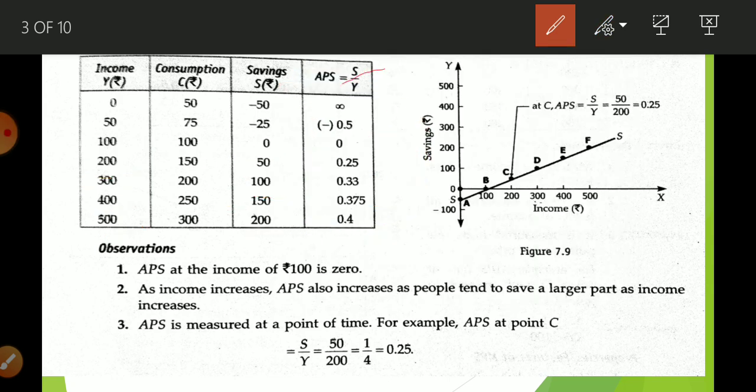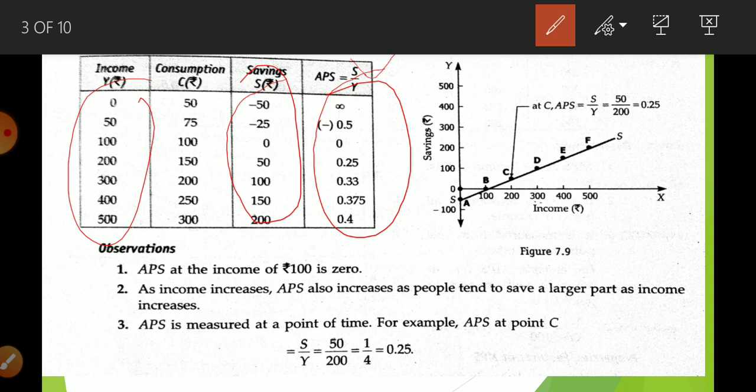So these are the values of APS, and we get them by dividing saving by income, because the equation is S upon Y. That is, we divide minus 50 upon 0, minus 25 upon 50, 0 upon 100, 50 upon 200, 100 upon 300, 150 upon 400, 200 upon 500. So we get these figures.